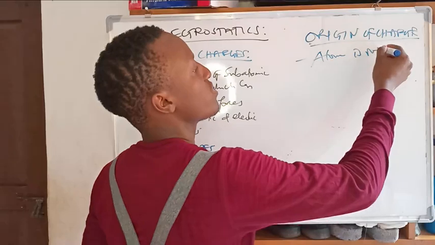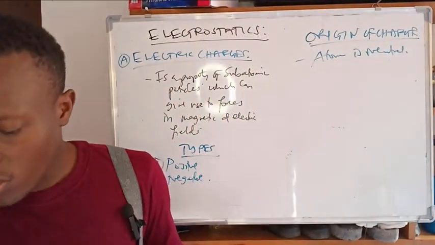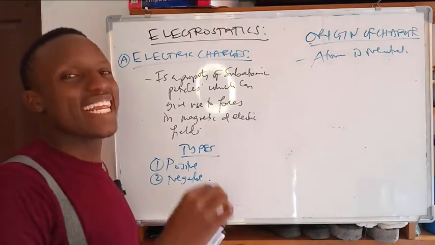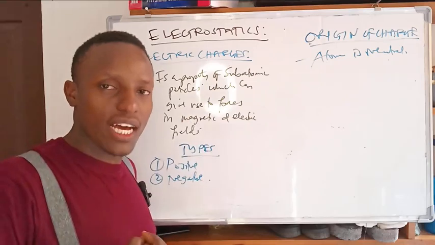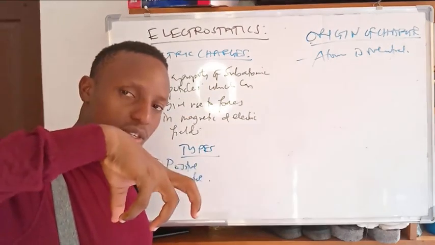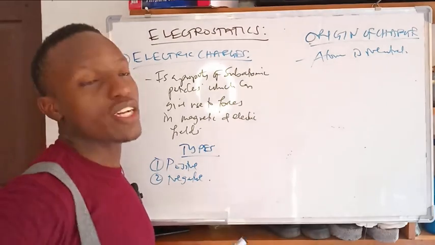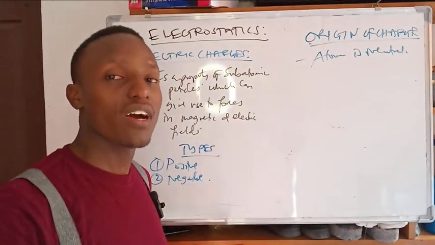But being neutral, when an electron is removed from the atom, it starts to have a charge. Or when an electron is added to the atom, it now starts to have charge. So the origin of charge is due to transfer of electrons.